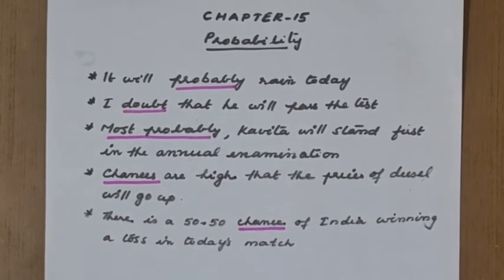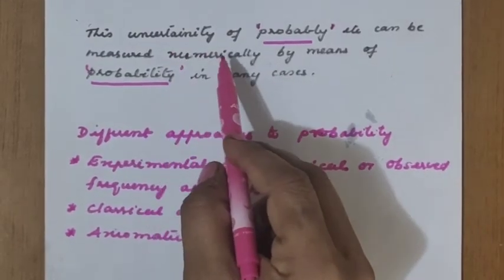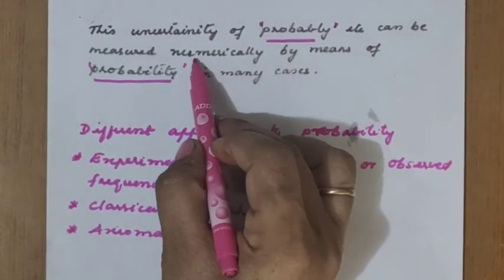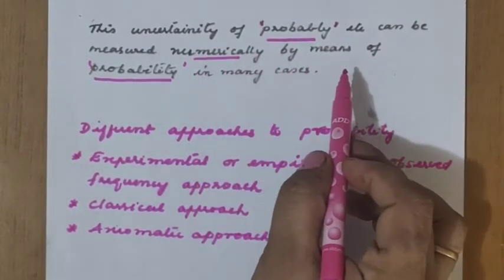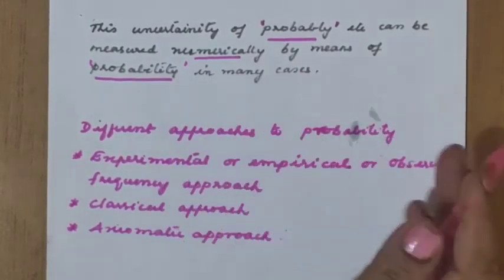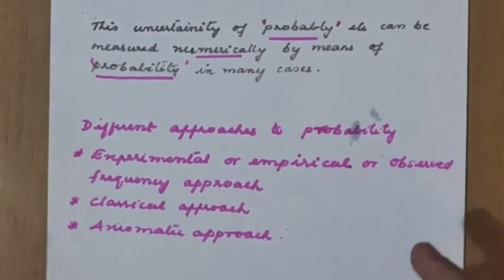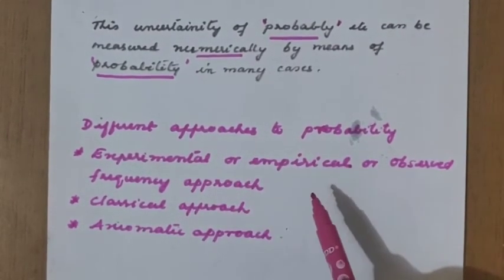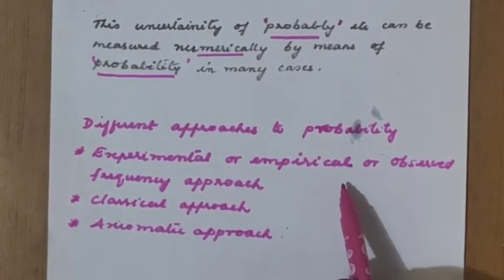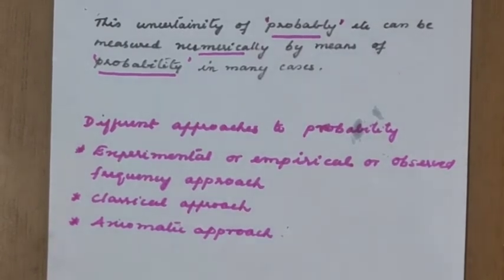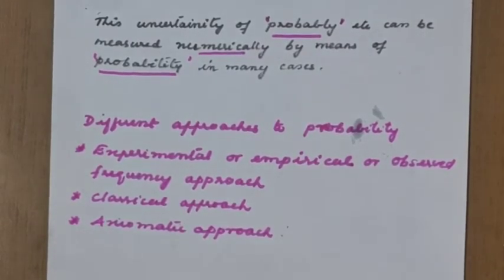This uncertainty is measured in mathematics in terms of probability. This uncertainty can be measured numerically by means of a number. Mathematical probability is used in such situations only. How many types of approaches are there for probability? Experimental or empirical or observed frequency approach, classical approach, and axiomatic approach. Experimental probability is what we are going to learn this year.